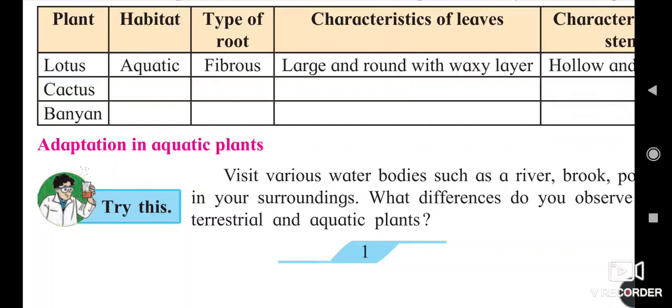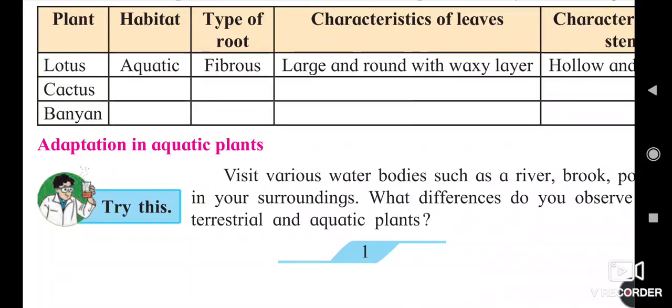And the third is the banyan tree. Banyan trees are found in dense forests or fertile land where water is in plenty.